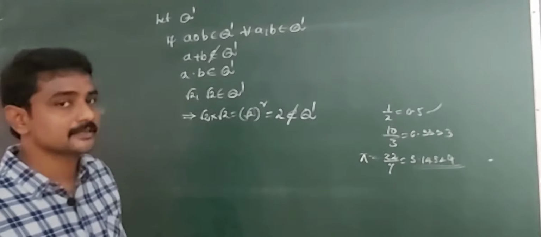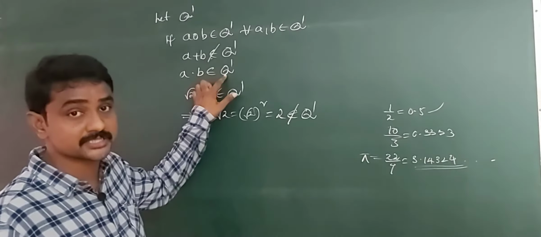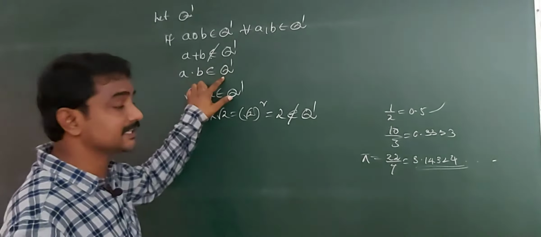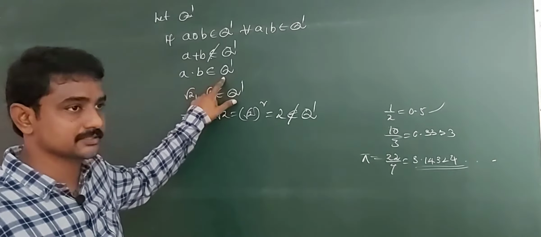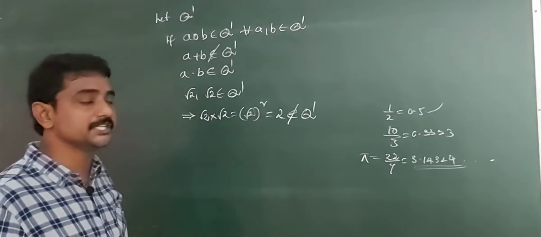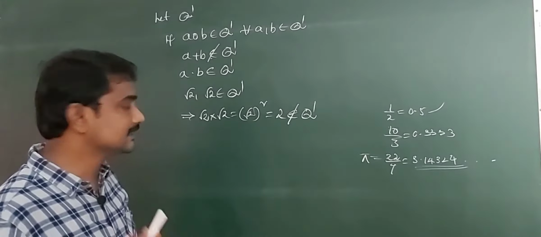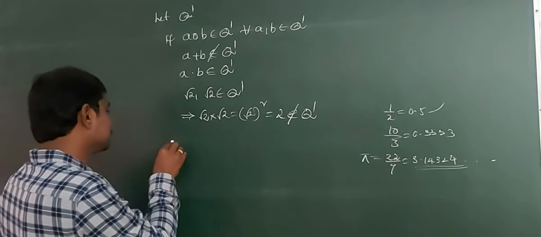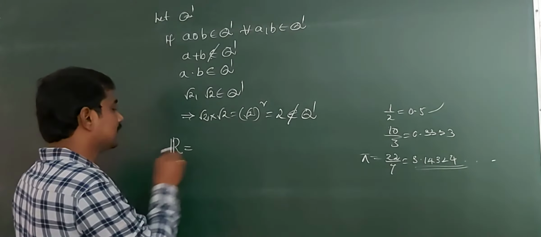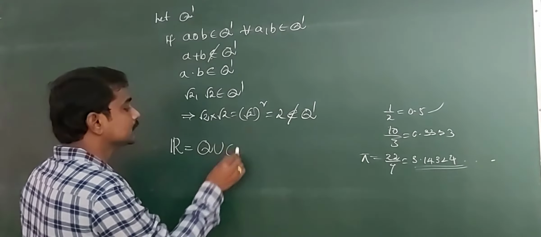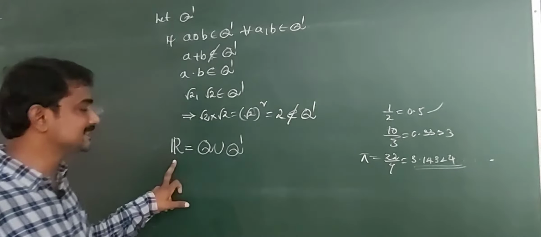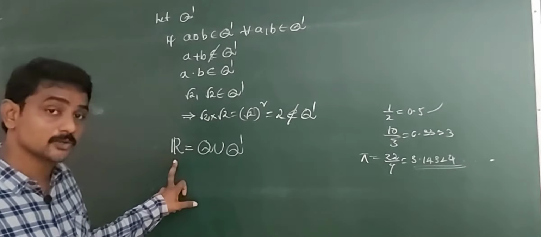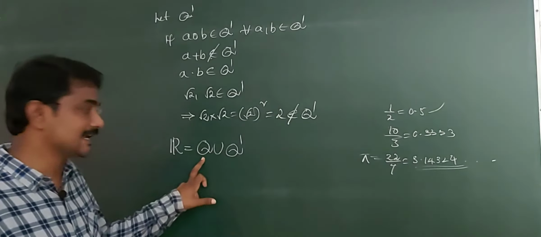Similarly, division is not a binary operation on Q dash and subtraction is not a binary operation on Q dash, because the subtraction of two irrational numbers is not necessarily an irrational number. Next, set R, the set of all real numbers. R is equal to Q union Q dash. R contains natural numbers, integers, whole numbers, irrational numbers, rational numbers.